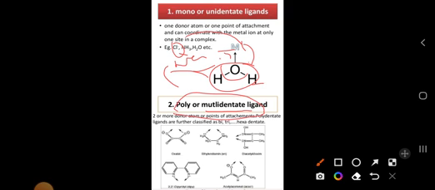If you take oxalate, here we have two donor atoms. If you take ethylene diamine, here also two donor atoms, that is NH2, NH2. In this also we have two donor atoms, that is NOH, NOH. Here also two donor atoms, that is NN. Here also two donor atoms, that is OO. So all of these contain bidentate ligands.